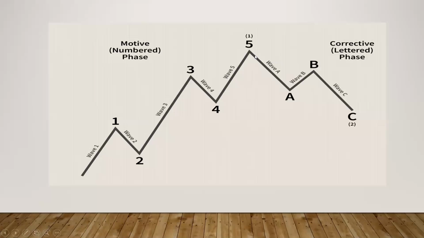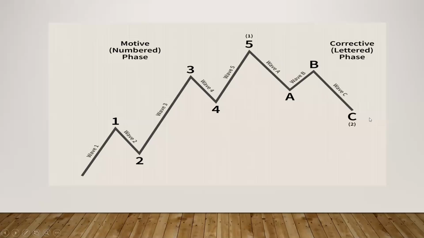Now, wave A means the price will fall, and it will fall more than the fall of price in wave 4. When wave 4 came, when that correction came, price fell down to a certain limit. But when wave A came, that fall should be bigger than the correction made by wave 4.